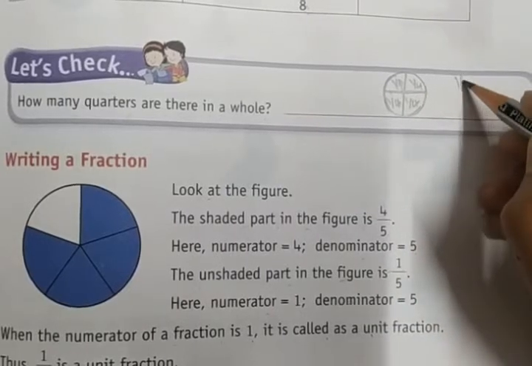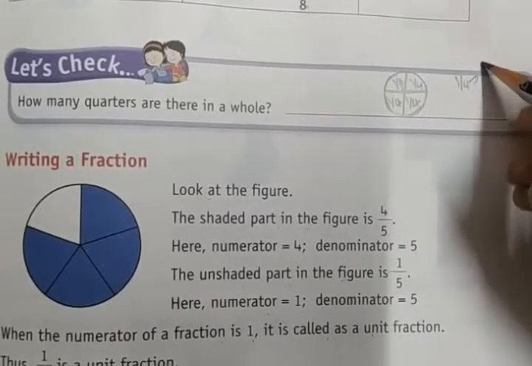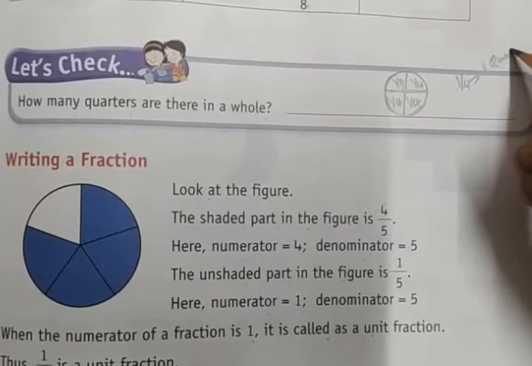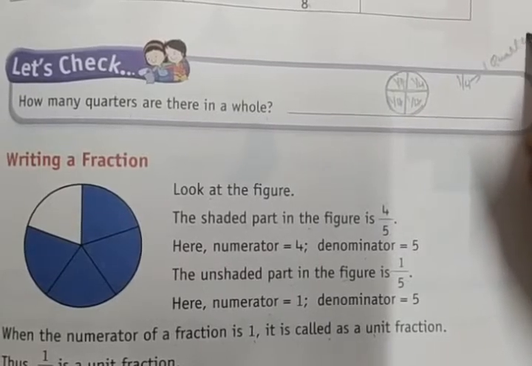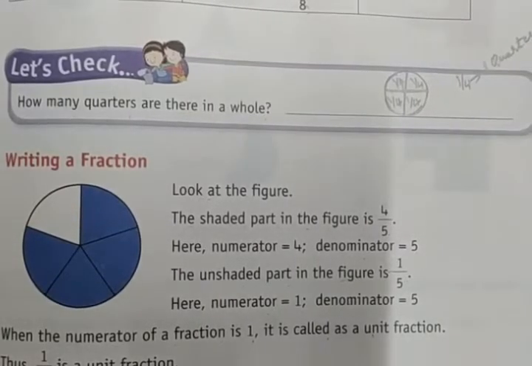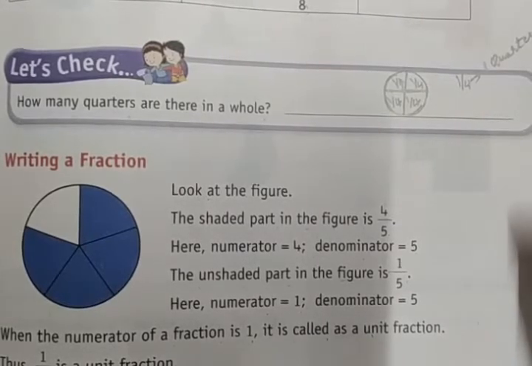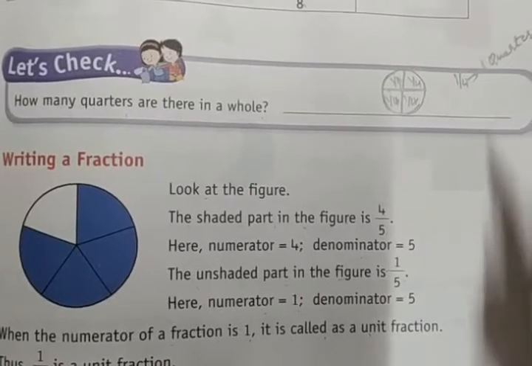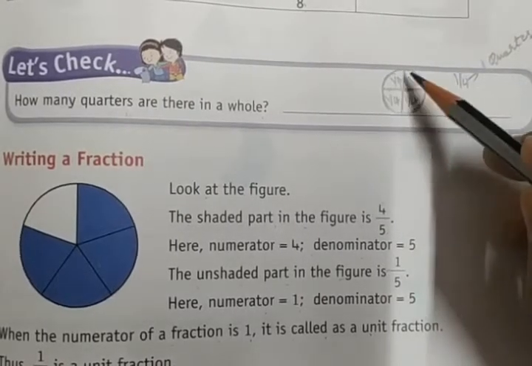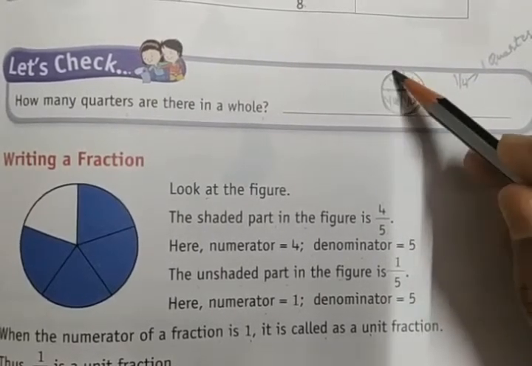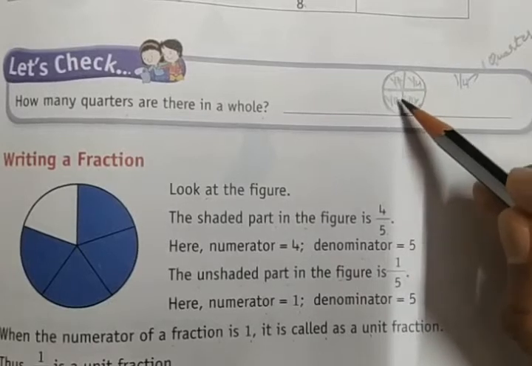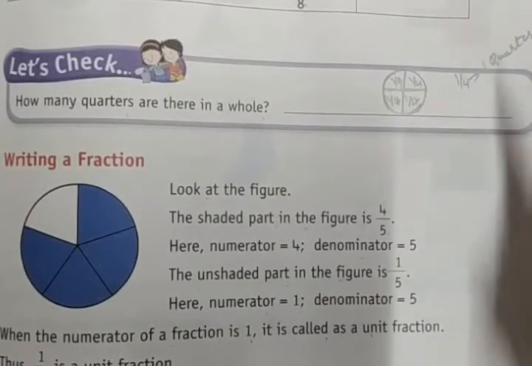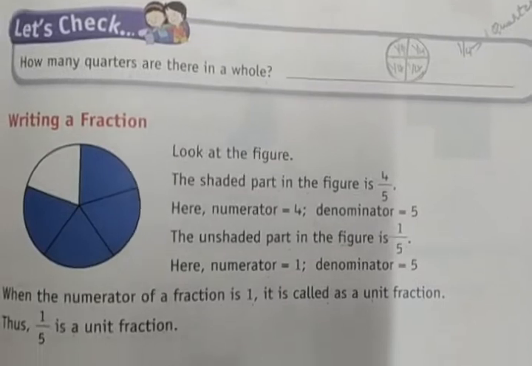This 1/4 part is called 1/4. Out of one whole, 4 parts are divided: 1/4, 1/4, 1/4, 1/4. Each of these is called 1/4. Followed? Right.